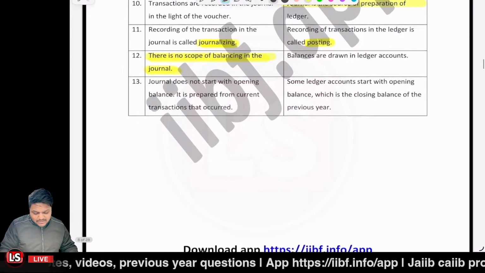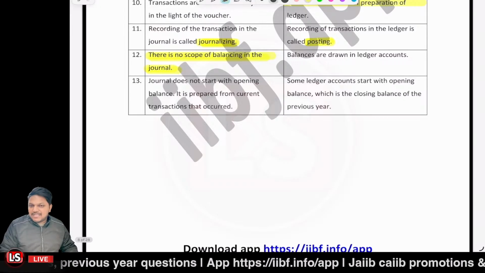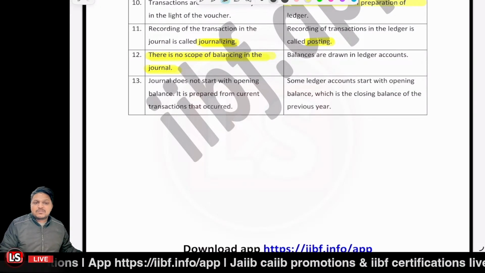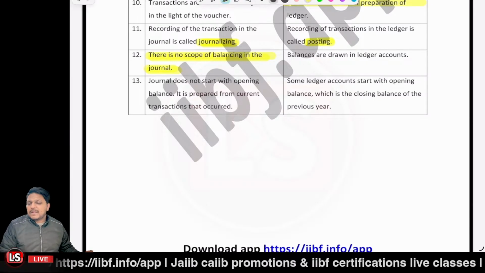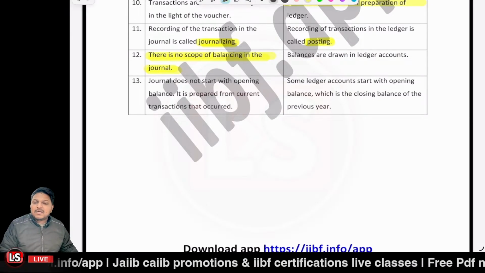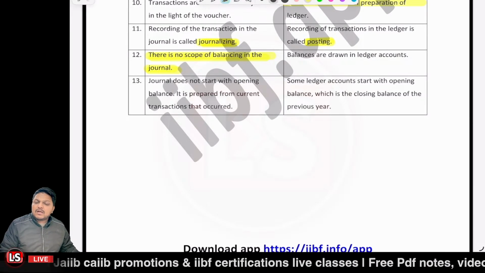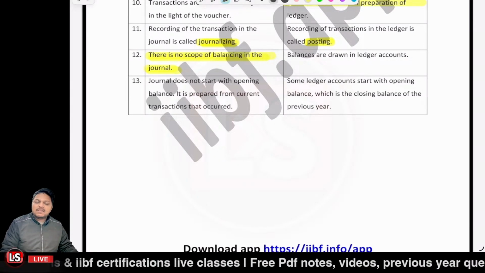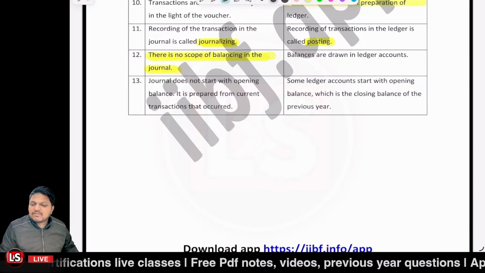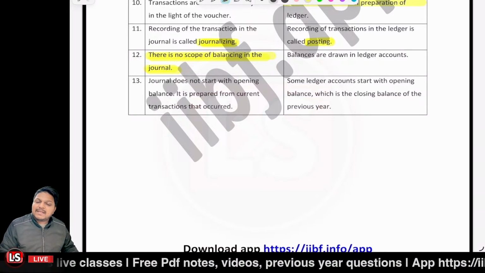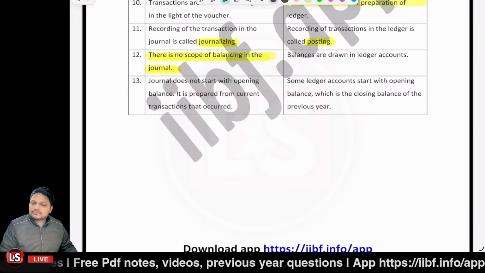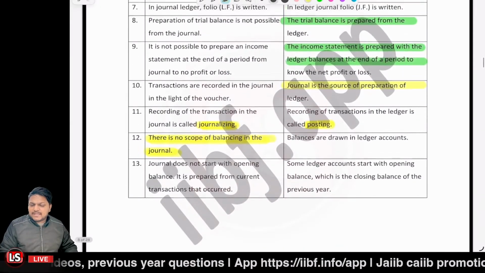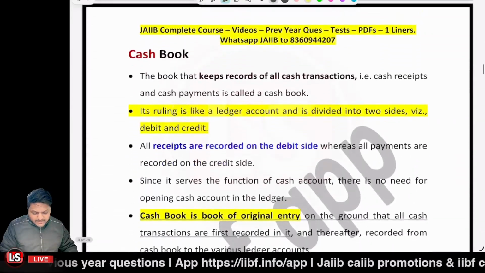And journal does not start with opening balance. It does not have any opening balance, but some ledger accounts start with the opening balance. Nominal accounts do not start with the opening balance, because nominal account balances are made zero at the end of the accounting year, right? But the personal accounts may have balances at the start, and the real accounts have balances at the start of the next financial year. Is that clear? So that is the difference between the journal and the ledger.